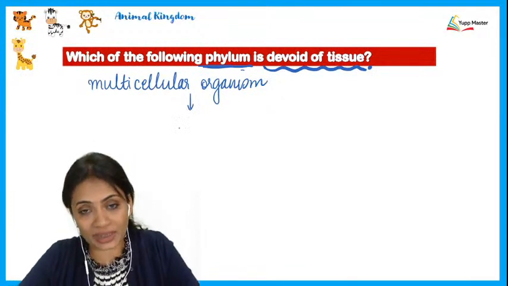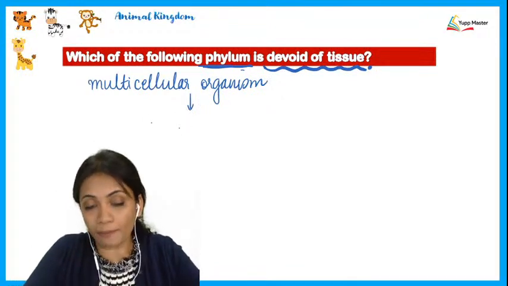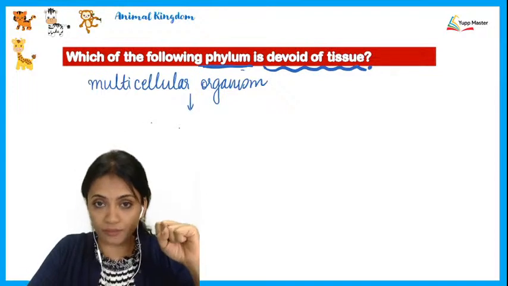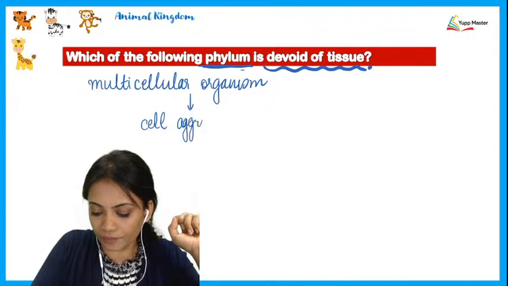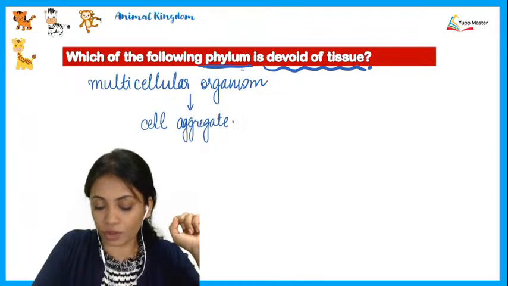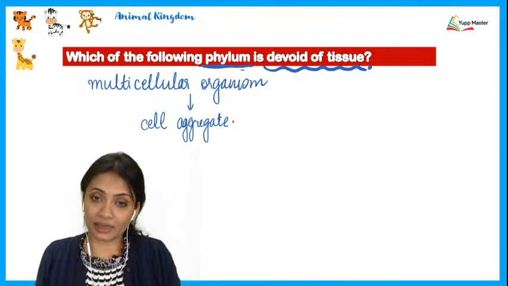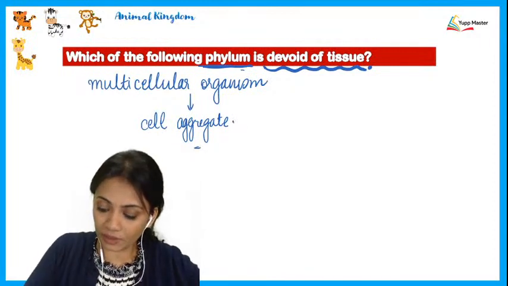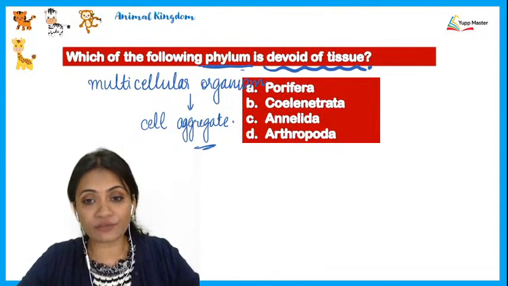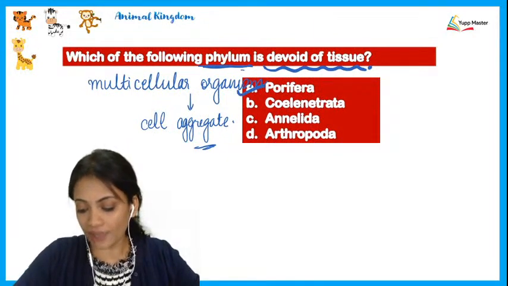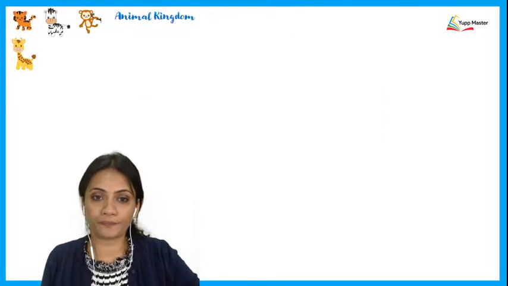So it has basically just remained as a bunch of cells being put together, and a bunch of cells put together may be called as a cell aggregate. Okay, so when we talk about cell aggregate, which is the phylum that I'm speaking about, none other than the Poriferans. So the phylum which is devoid of tissue would be A, and that is Porifera.